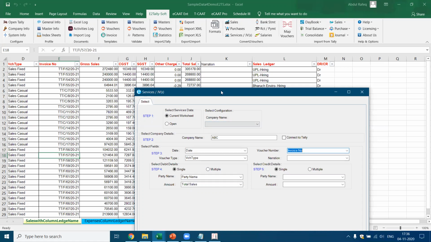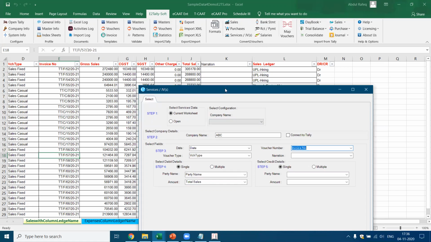Is this what I'm going to debit? I'm going to debit the party name with the total value, and credit. What is that I'm going to credit? I'm going to credit multiple. First, I'm going to credit the party name here. In this case, this becomes the sales ledger. Okay, and where is the amount available for the sales ledger?